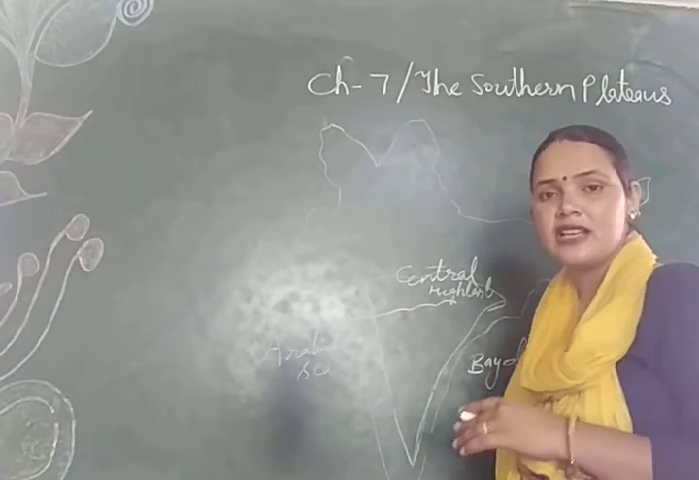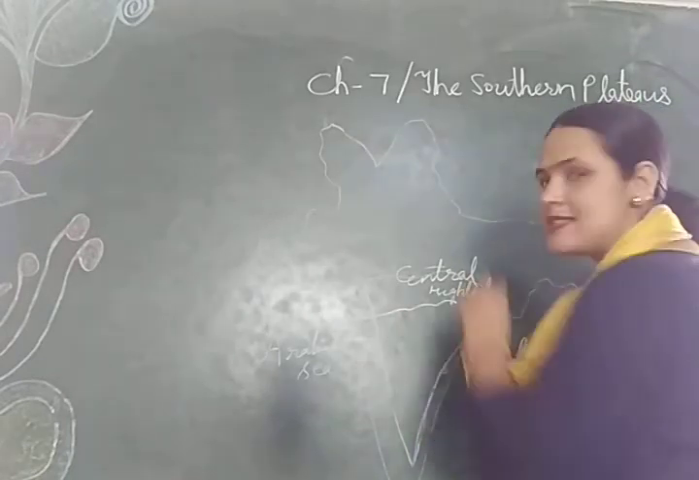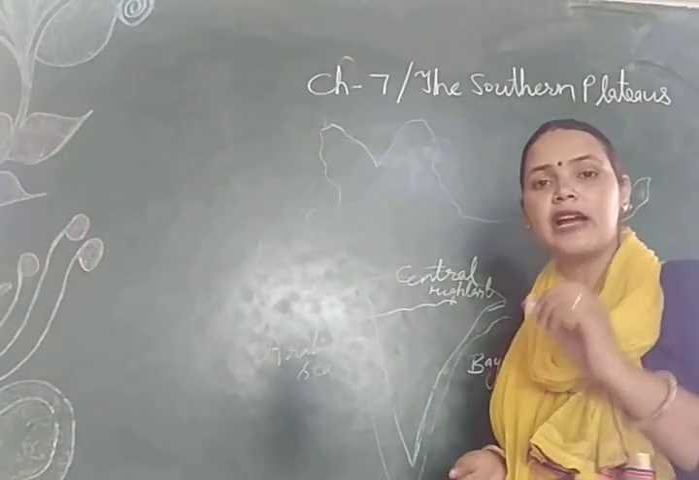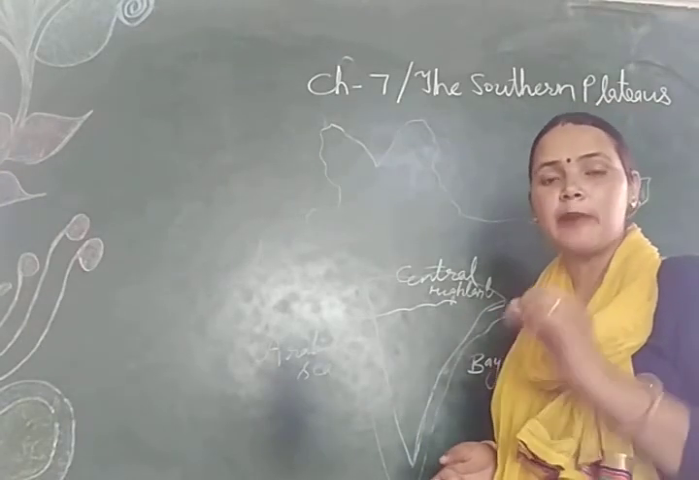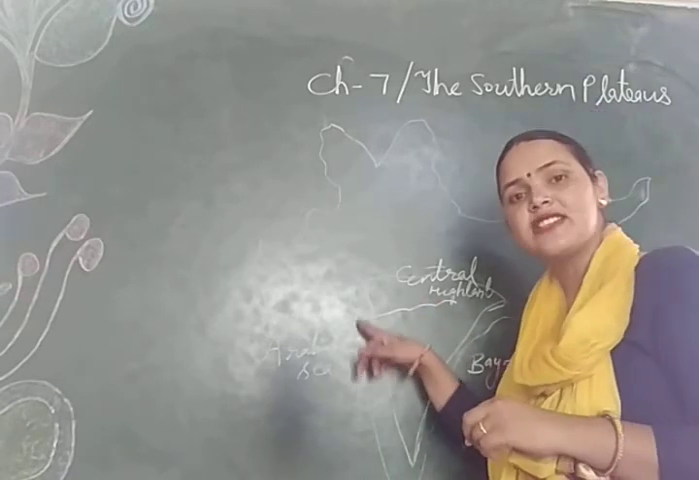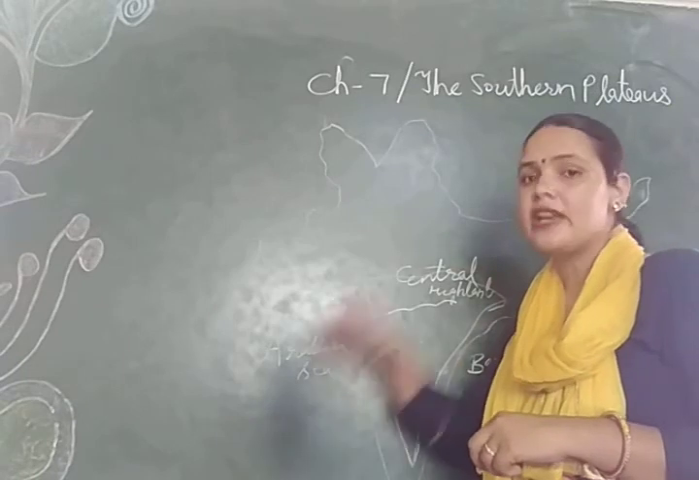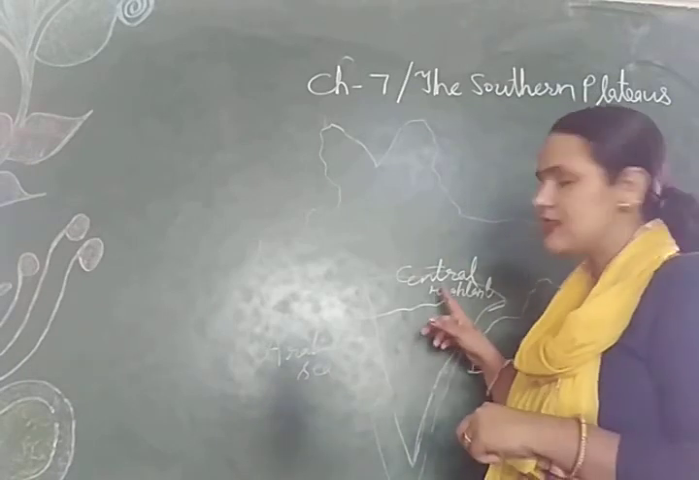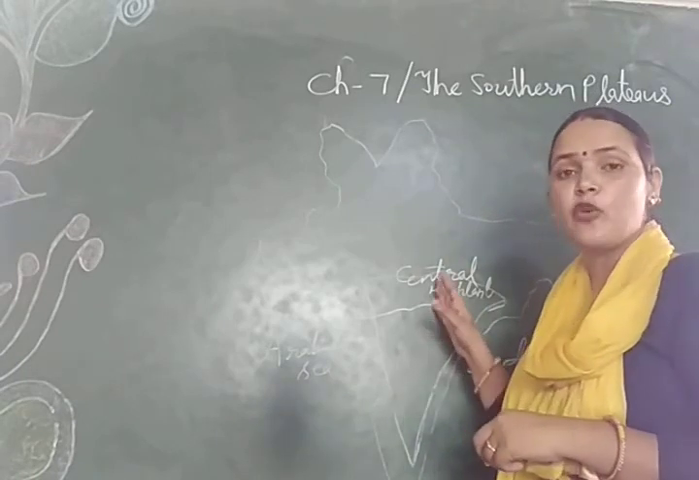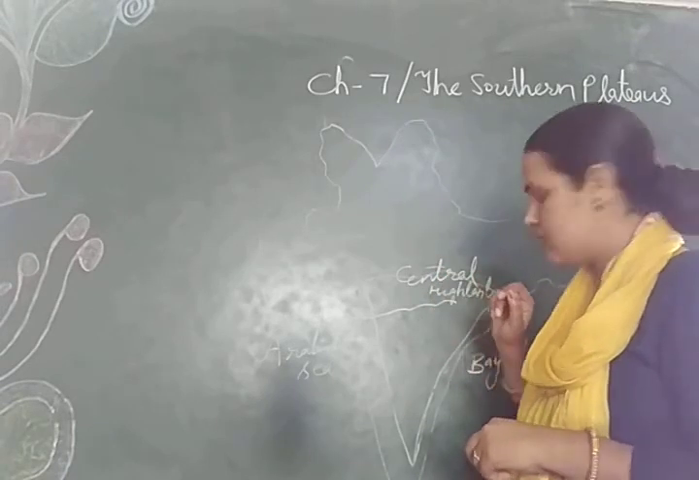Now, which are the rivers that flow here? In the central highland, the rivers Narmada and Tapi. Narmada and Tapi are the two rivers which flow through the central highlands. They flow towards the west and at last merge into the Arabian Sea. And these are the rivers which originate from the Satpura range that lies in the central highland.